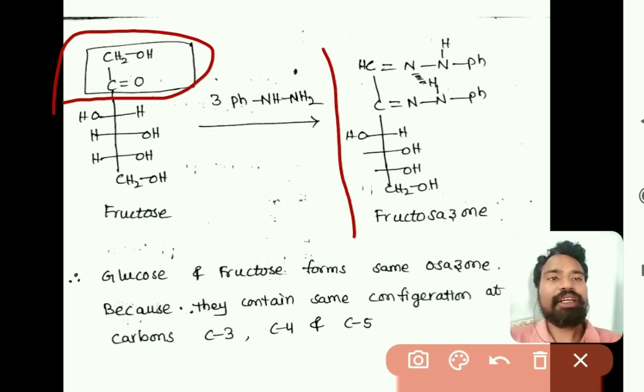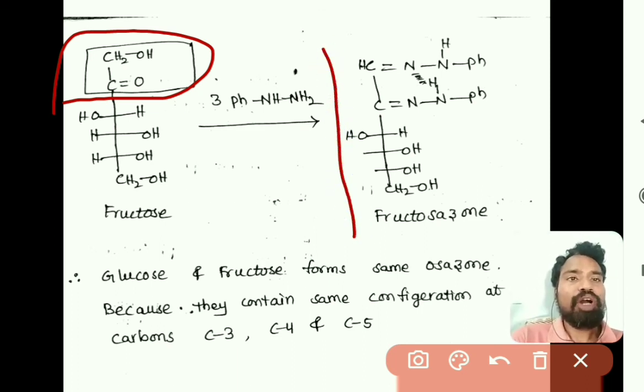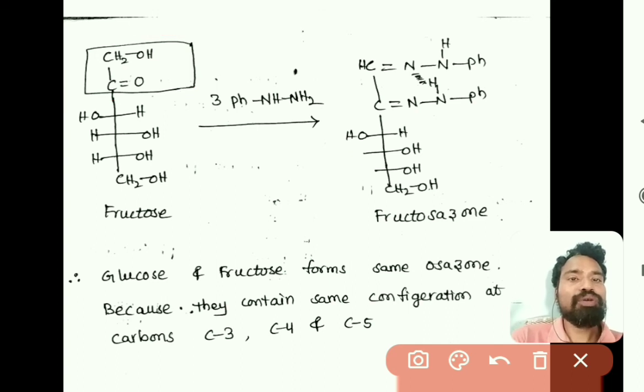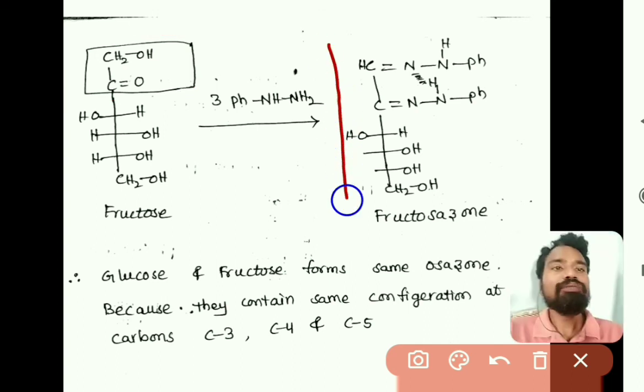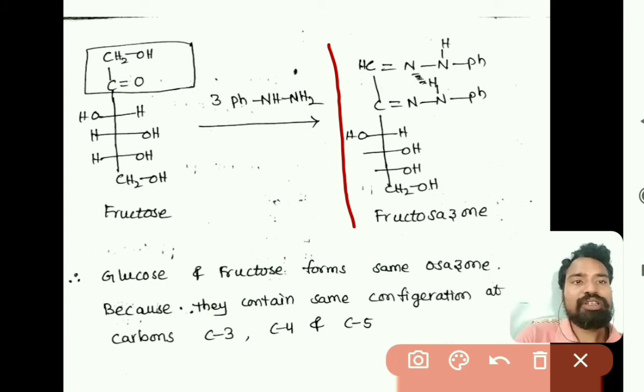And when we observe the osazone structure of glucose as well as fructose, both have a similar kind of structure, meaning glucosazone and fructosazone have the same structure, because only the first and second carbons are reacted with phenylhydrazine to form osazone, and the third, fourth, fifth carbons are not reacted, meaning in glucose as well as fructose the configuration at C3, C4 and C5 are the same.